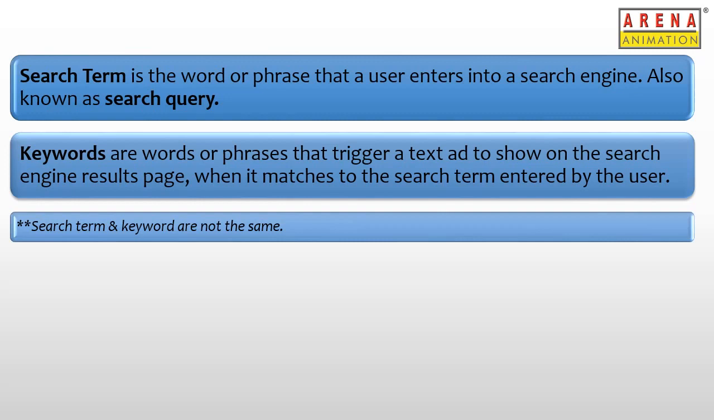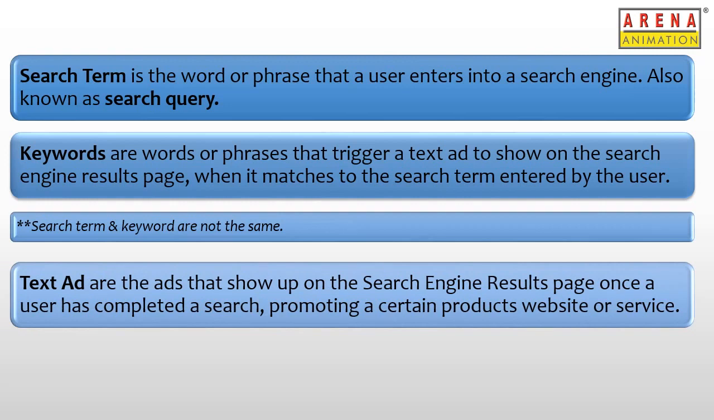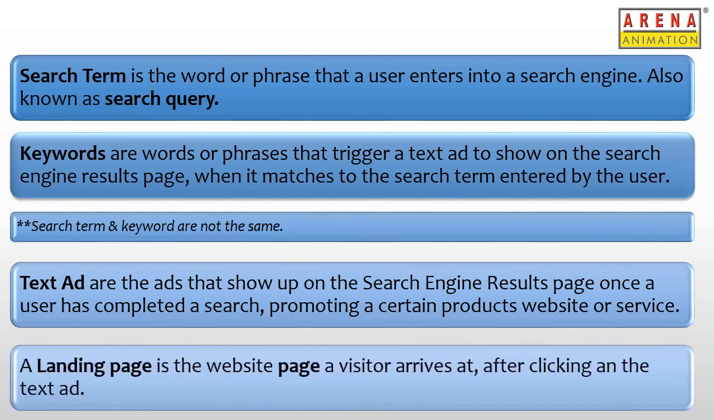Text ads are the ads that show up once a user has completed a search query, briefly describing or promoting a brand's website or service. And finally, a landing page is the web page a user arrives at once they click the text ad. Now, this completes our topic on the introduction to search ads and how they function.